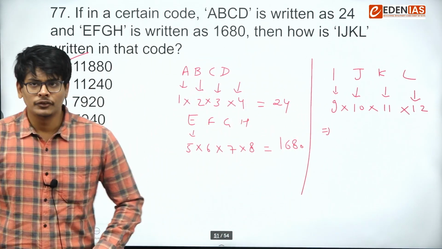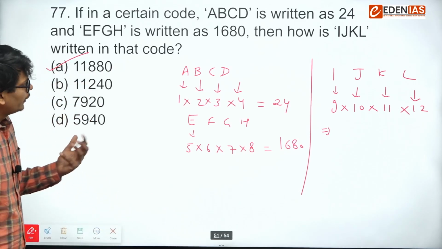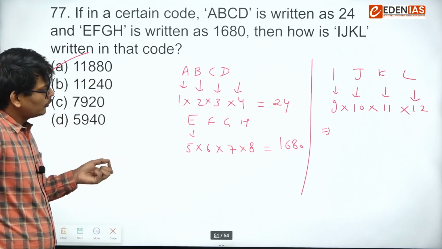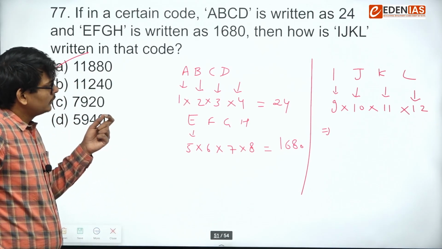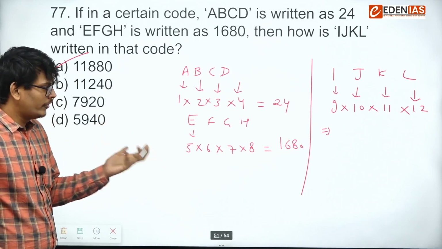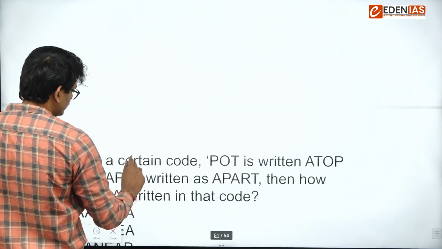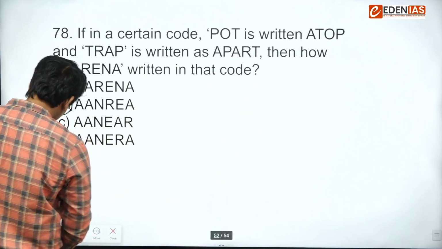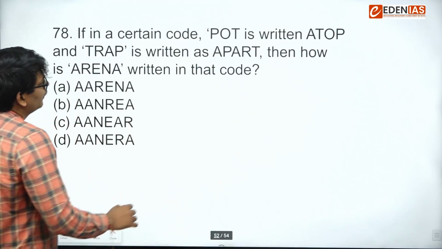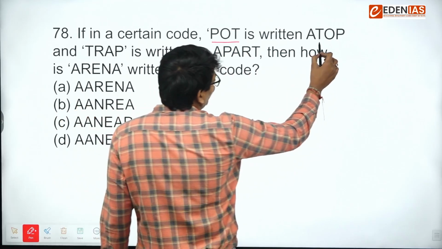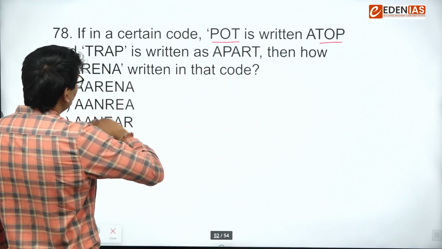Also, very direct question on coding and decoding, and the logic which was used here is the position of alphabets. Next, this one again very easy question. Pot is written as top and A letter is added.